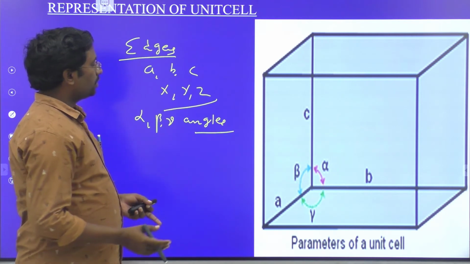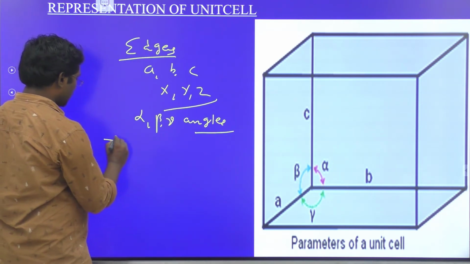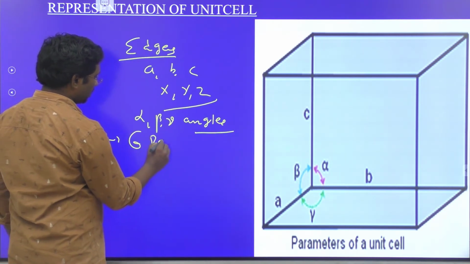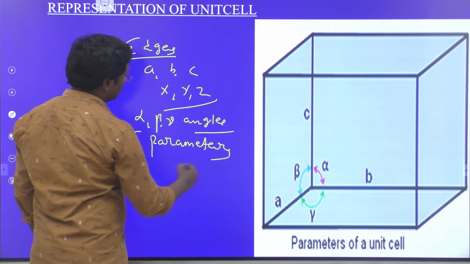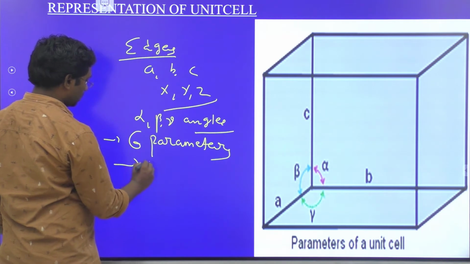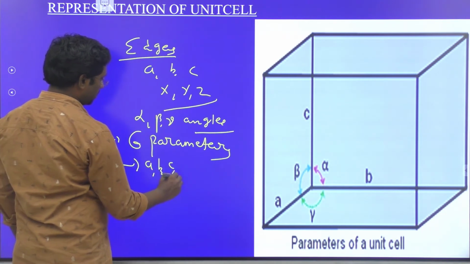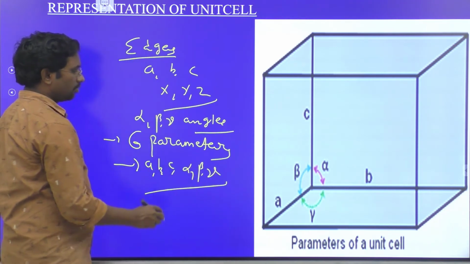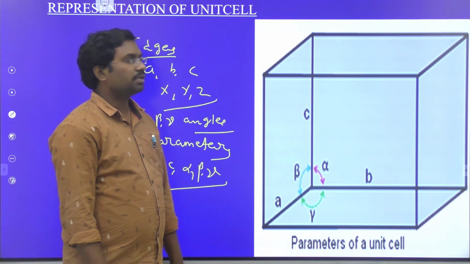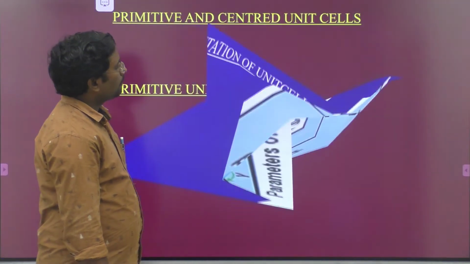Therefore every unit cell is characterized by six parameters: A, B, C and alpha, beta, gamma. So this is a representation of a unit cell.